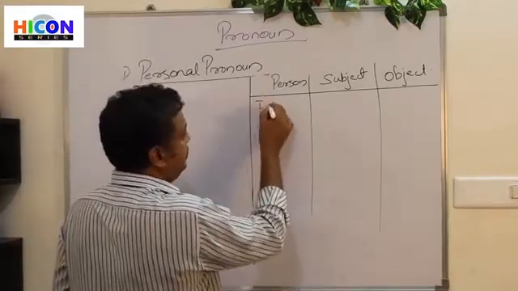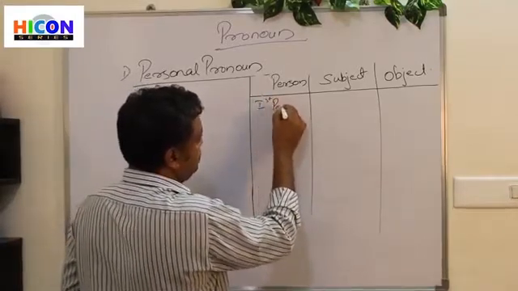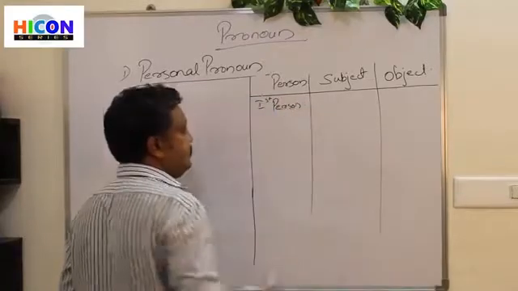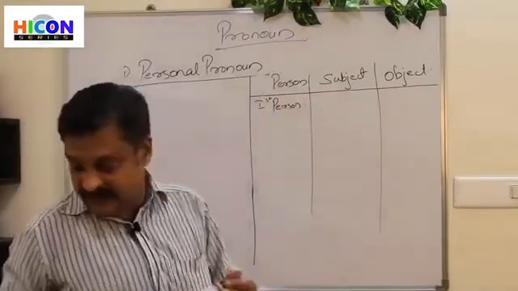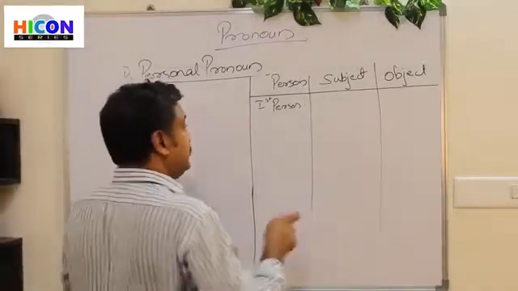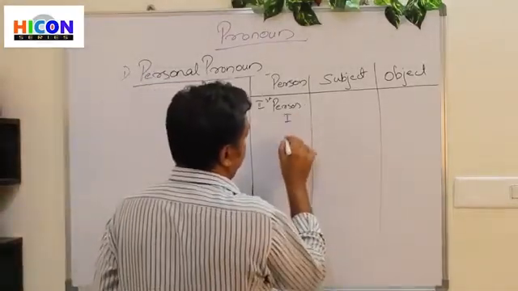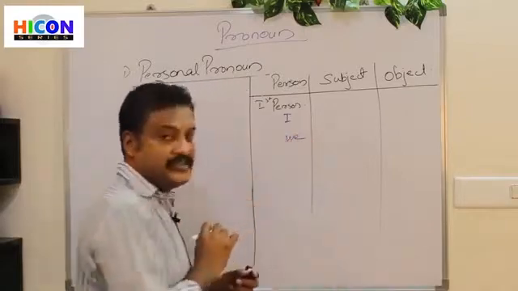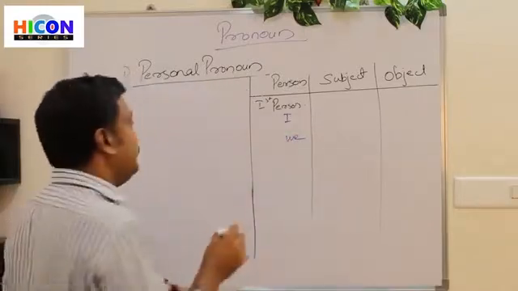Okay, so now we'll start with the first person. In first person we have two, which are they? I and we. Isn't it? I and we are there.